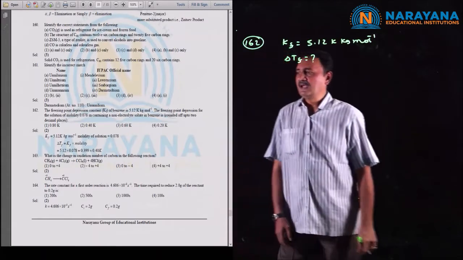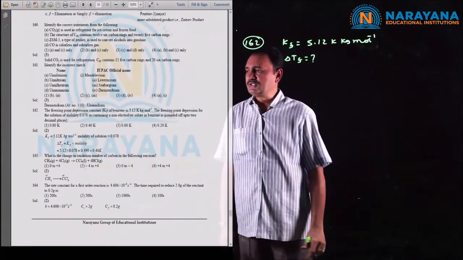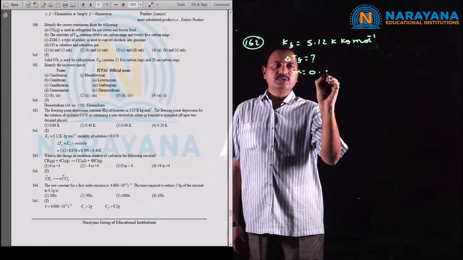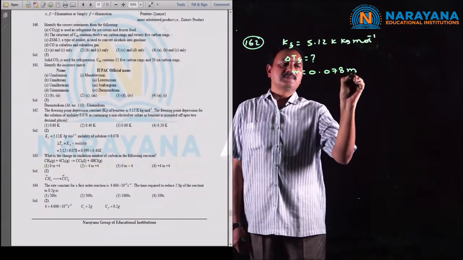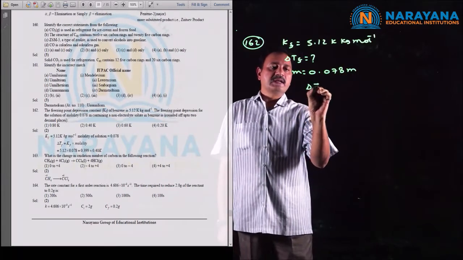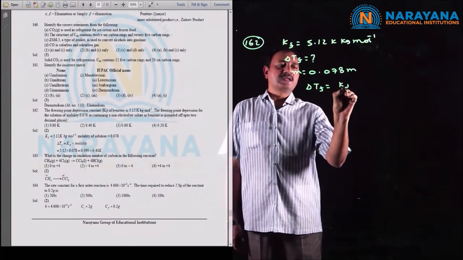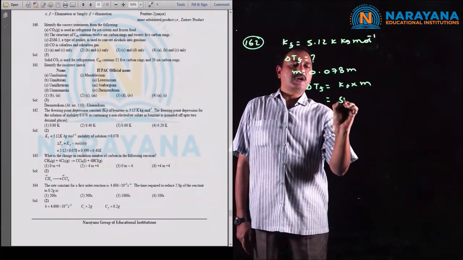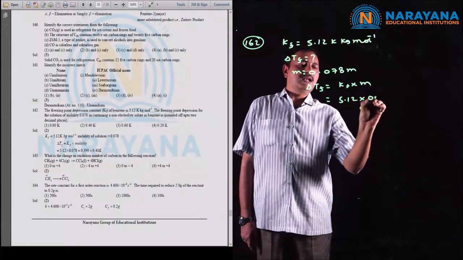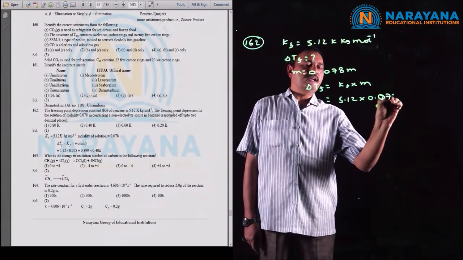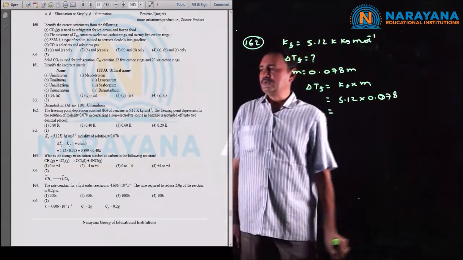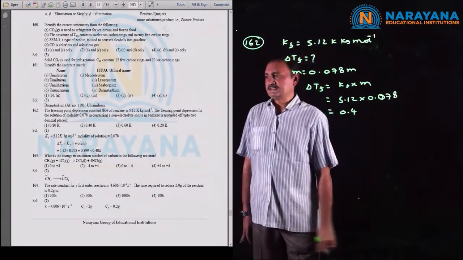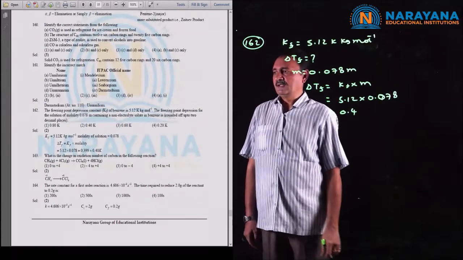The solvent is benzene and the molality of the solution is 0.078. Now the formula is delta Tf equals Kf into molality. Kf value is 5.12 and the molality is 0.078, and the delta Tf value is nothing but 0.4. Now the option is the second option.